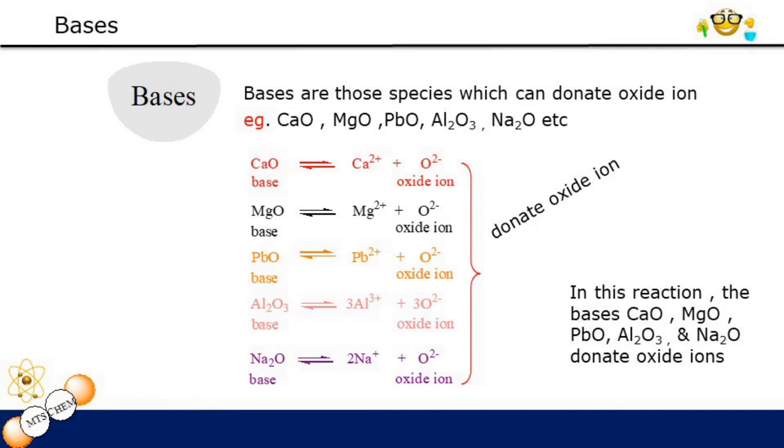For example, CaO, MgO, PbO, Al2O3, Na2O, etc. These are examples of bases and they will donate their oxide ion.